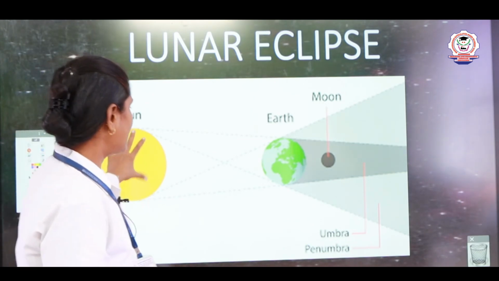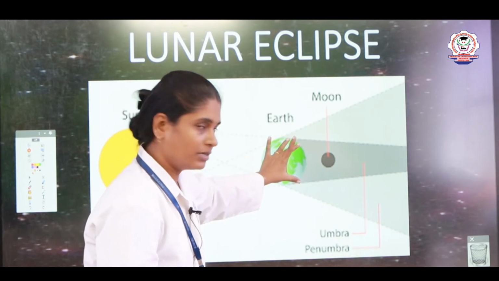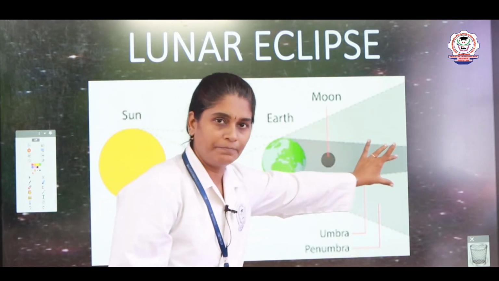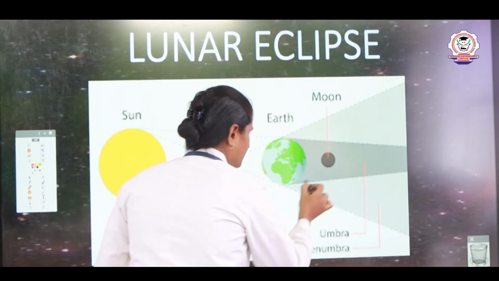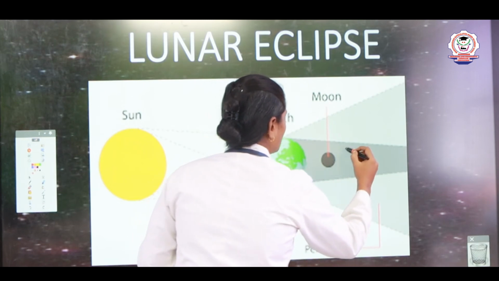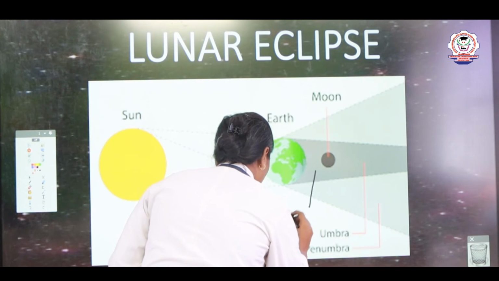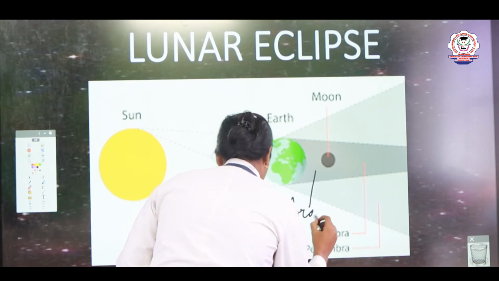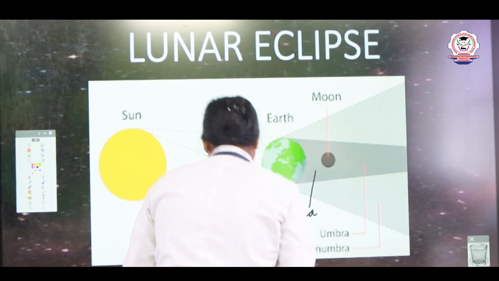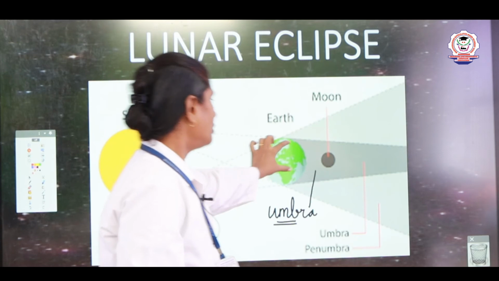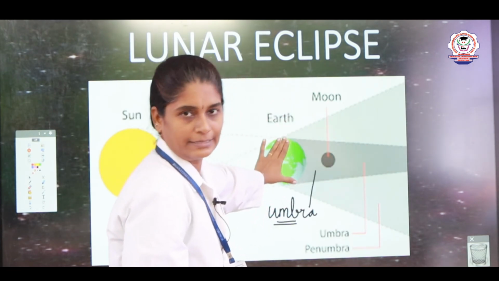Here the sunlight falls on the earth and the shadow of the earth falls on the moon. This part is known as umbra. Umbra is the part of the shadow where it totally blocks the light.